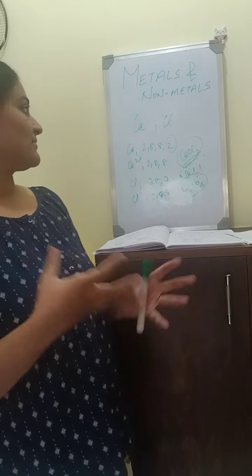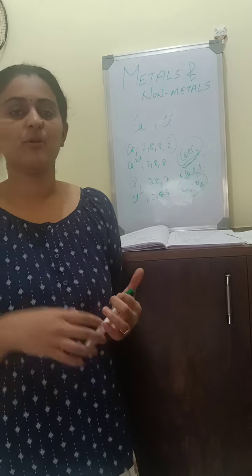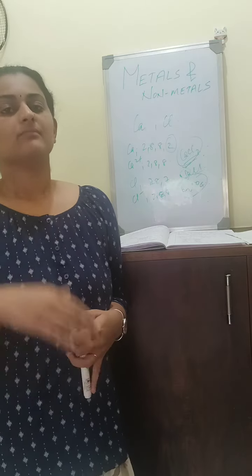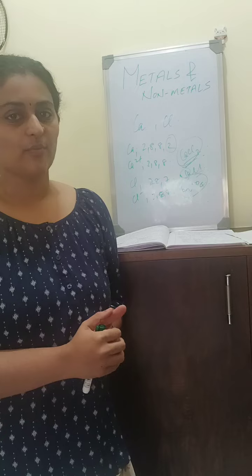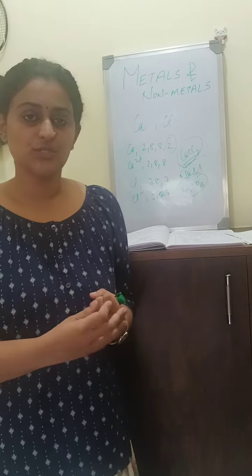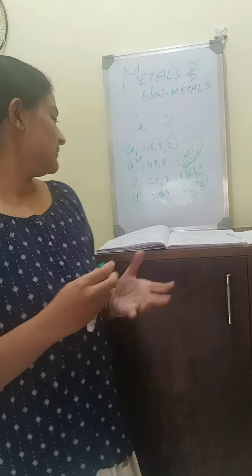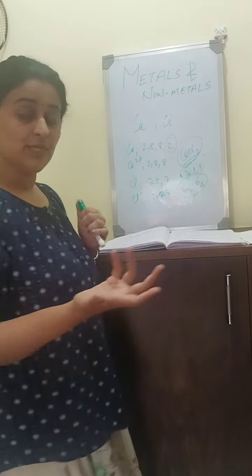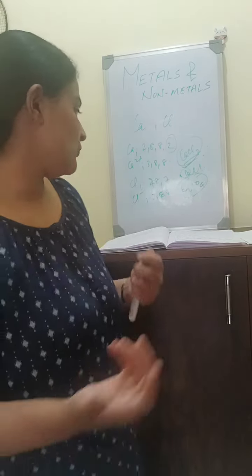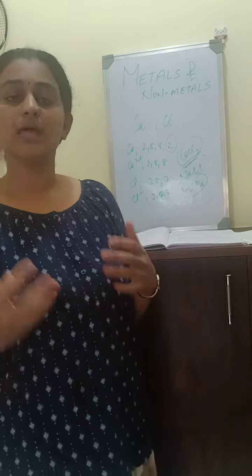So that's all about metals and non-metals. I gave a brief description of metals, non-metals, their physical properties, exceptions, their chemical properties, what metalloids are, what ionic compounds are, the reactivity series, displacement reactions, and the reaction of metals with oxygen, water, and non-metals. Also amphoteric oxides, which are oxides of metals that react with both acids and bases to give salt and water, and the reaction of metals with acids.